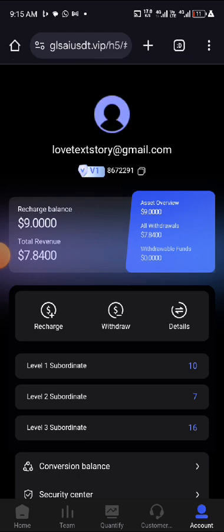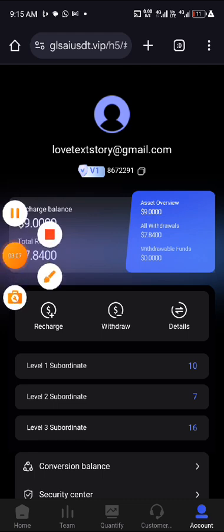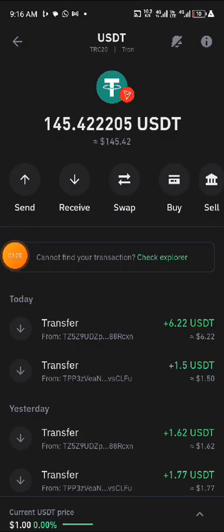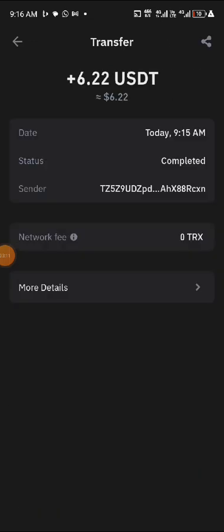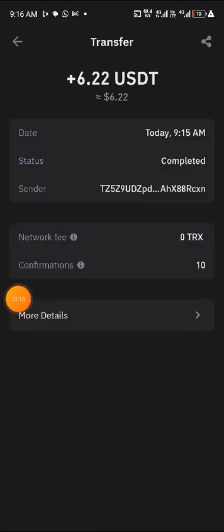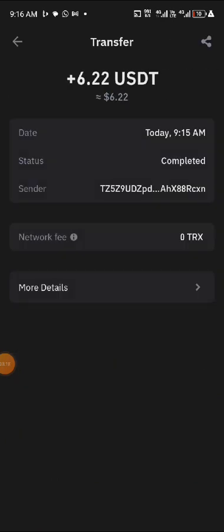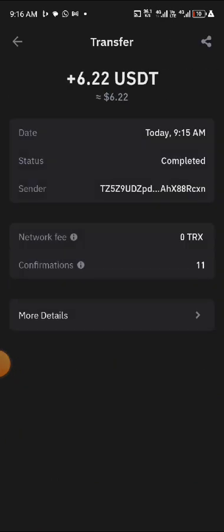Right now I am going to my Trust Wallet to check if the money has arrived, because it takes less than 5 seconds to arrive. So let's go to our Trust Wallet. So here I am on my Trust Wallet. As you can see, the money has arrived, $6.22. Immediately you can see it here. Let me take a screenshot so you can see it, $6.22.